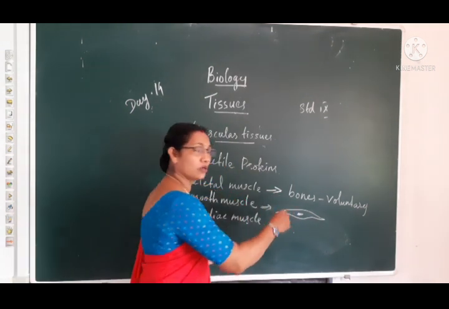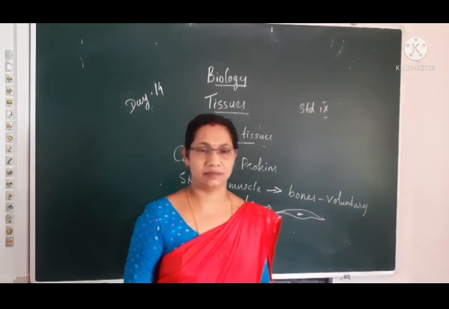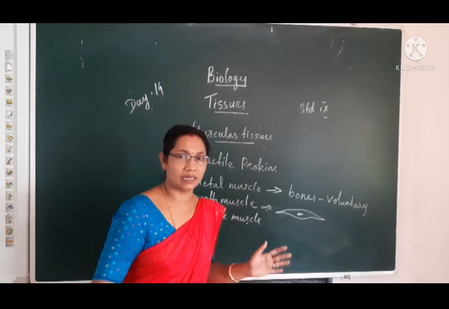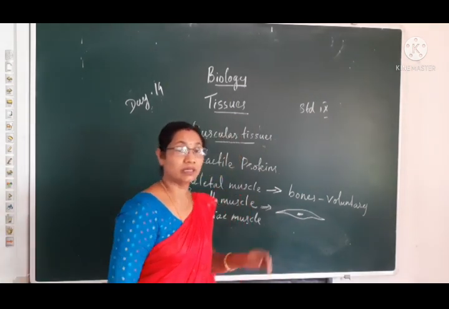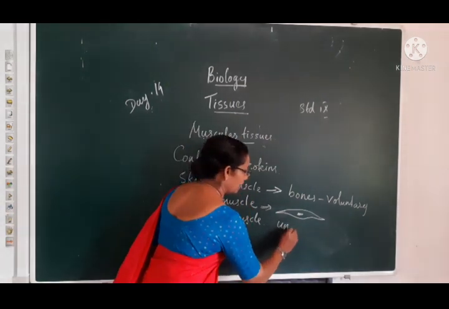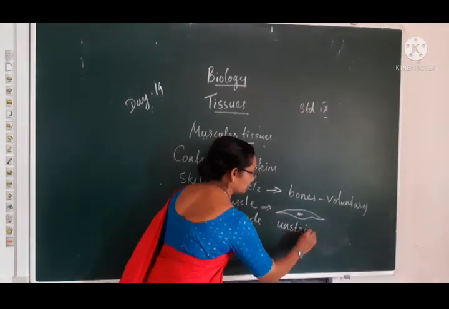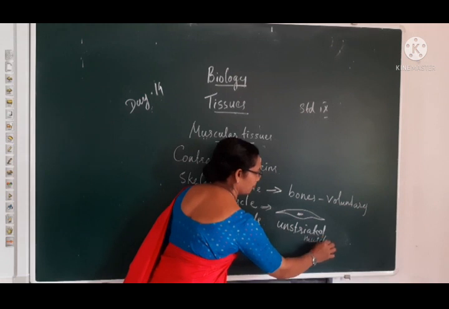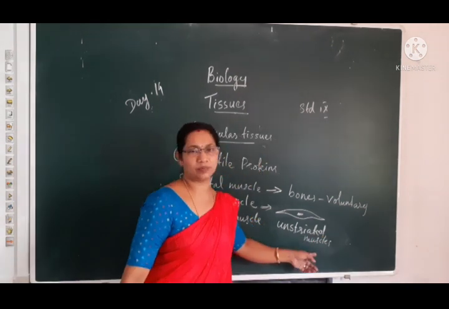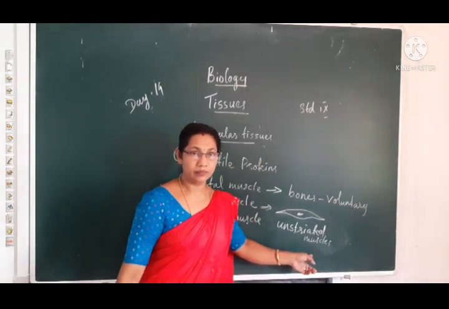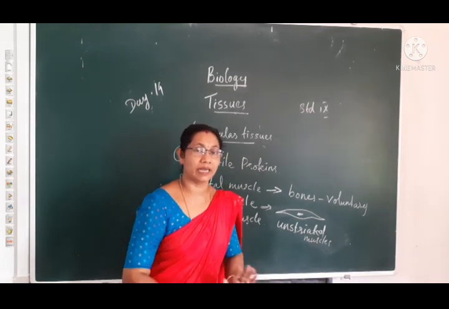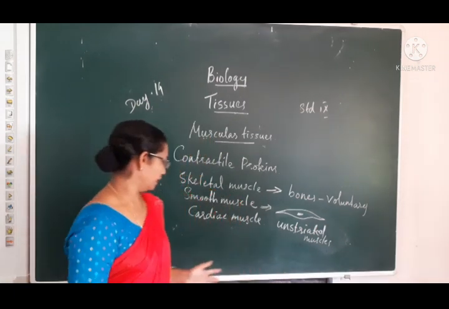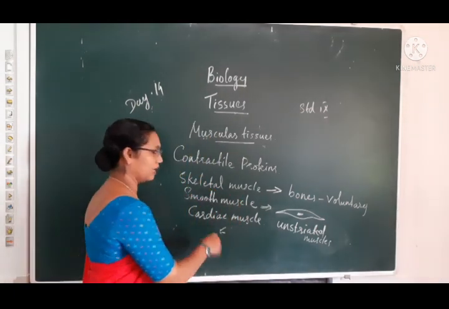And they never show any striations. There are no dark and light striations present in the smooth muscles. So this muscle is also known as unstriated muscle. Unstriated muscle means muscular tissue without any striations. Okay. Then the next one is the cardiac muscle.